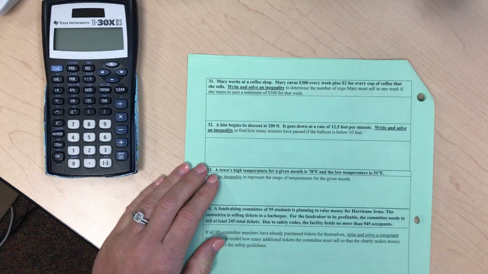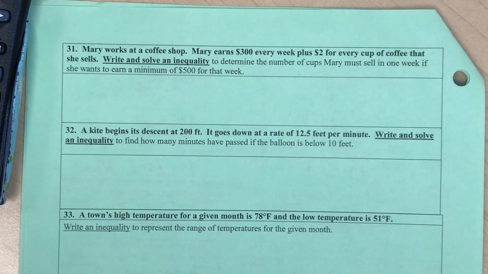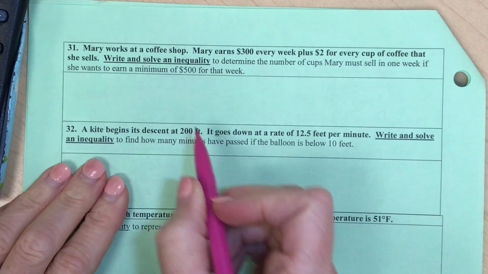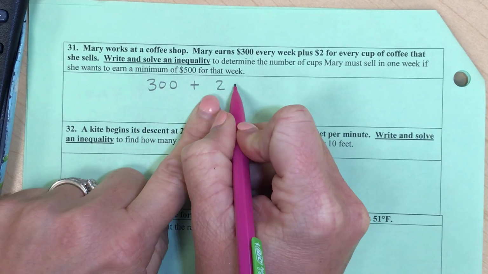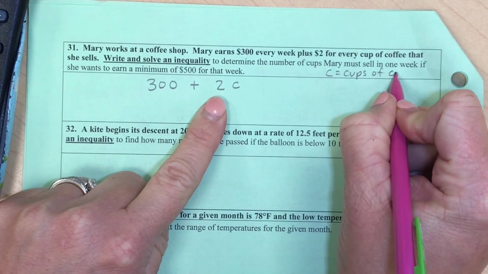So the word problem for number 31 says Mary is working at a coffee shop. And Mary earns $300 every week plus $2 for every cup of coffee that she sells. So what we're going to do is write down an inequality to determine the number of cups of coffee that Mary is going to need to sell in the week if she wants to earn a minimum of $500 for that week. Okay, so our starting price is $300 plus she's going to earn $2 per C, and C will equal cups of coffee.